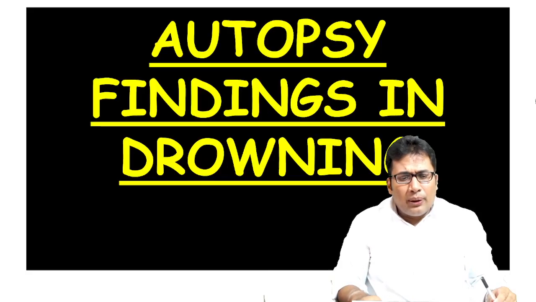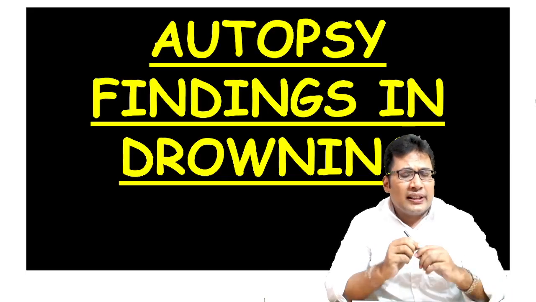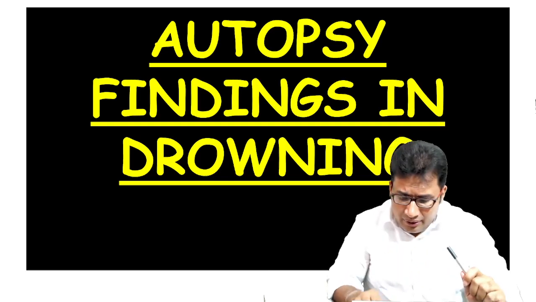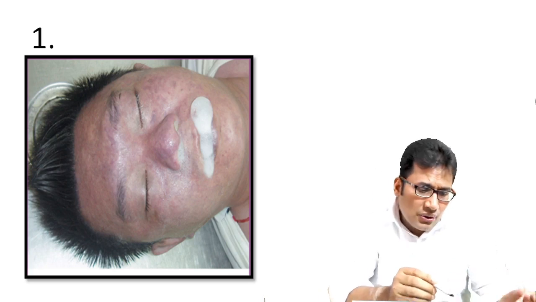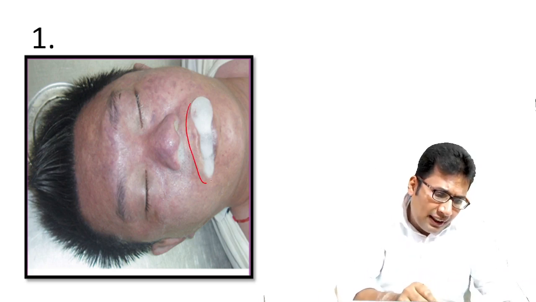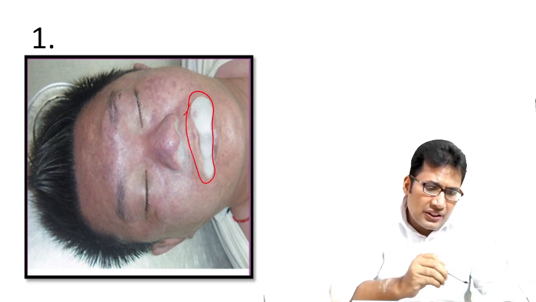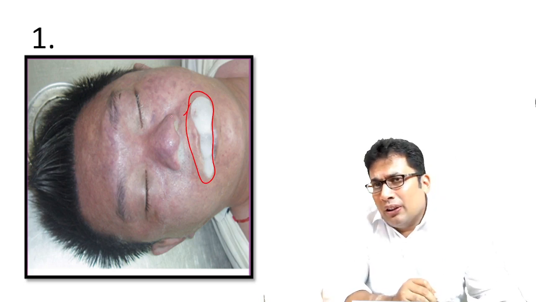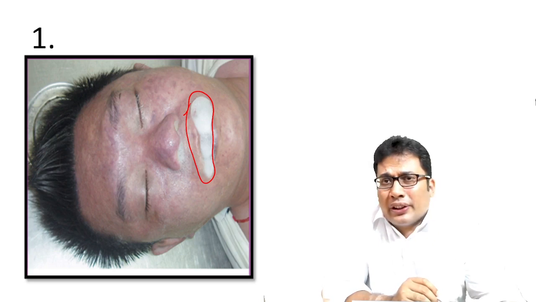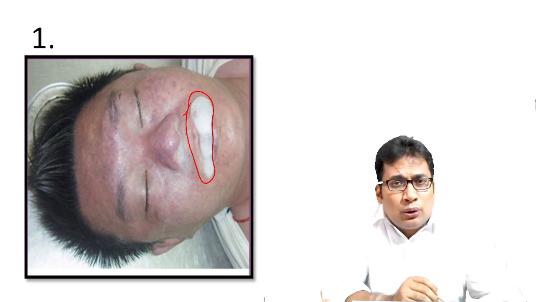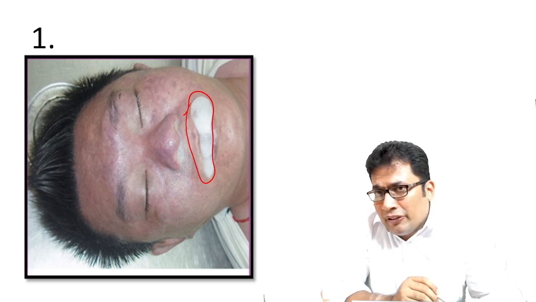Let's talk about what are the autopsy findings in drowning. This is what we discussed in our classes. So this is fine leathery froth. You can see here balloon shape, fine leathery froth, which is present at the mouth and nostril, which is a feature of drowning. But remember, it is a non-specific finding.